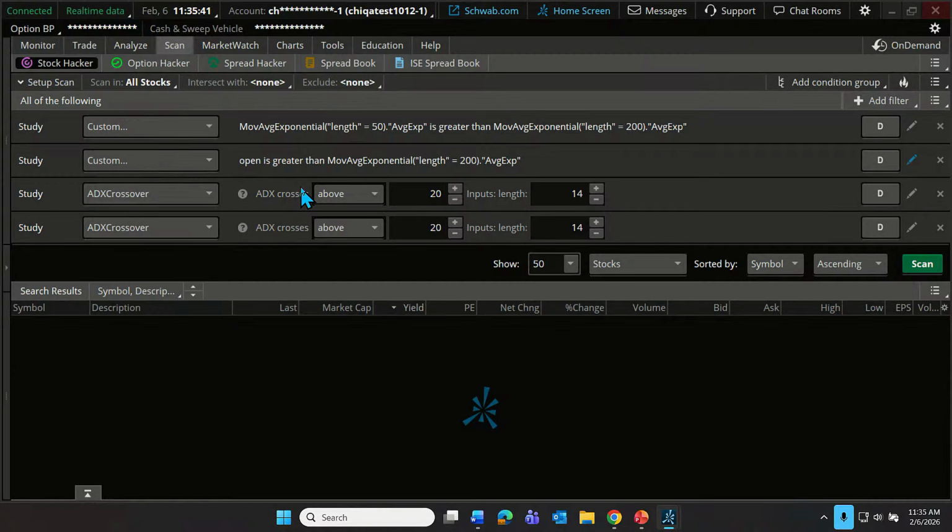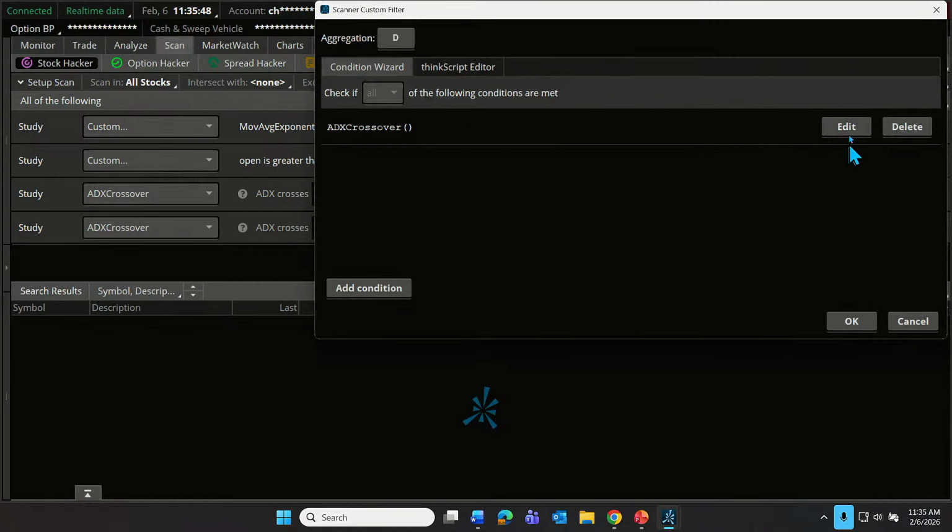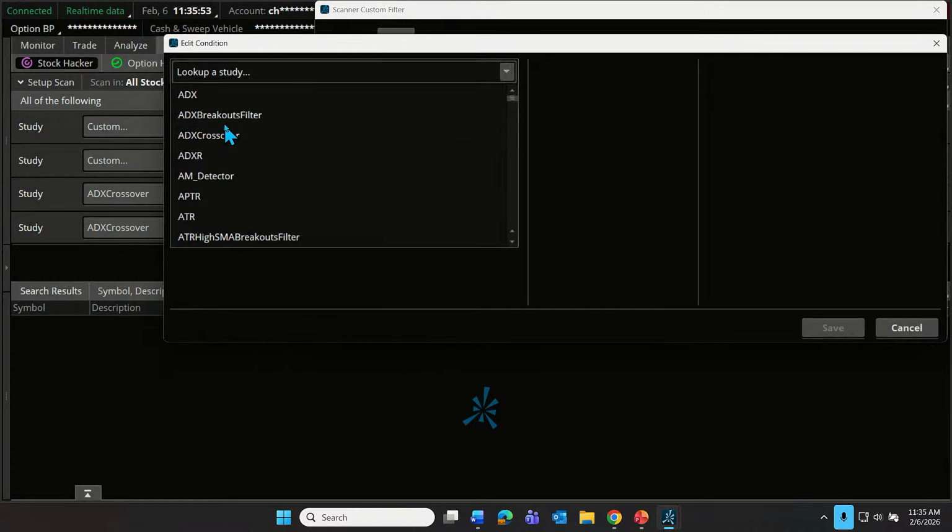Third requirement is that our disparity index is still down solidly below 0. So let's put that in. Delete the ADX crossover, add our study condition. And in this case, it's going to be our disparity index.